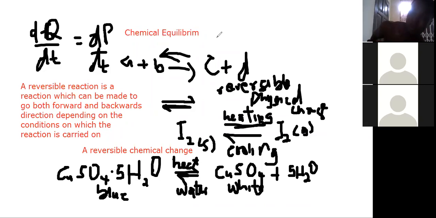And the dynamic equilibrium can be reached from either direction. That means from both the forward direction and the backward direction. Let me just give you a graph to illustrate the forward reaction and the backward reaction. Then we continue. These are some points under equilibrium that you have to know.